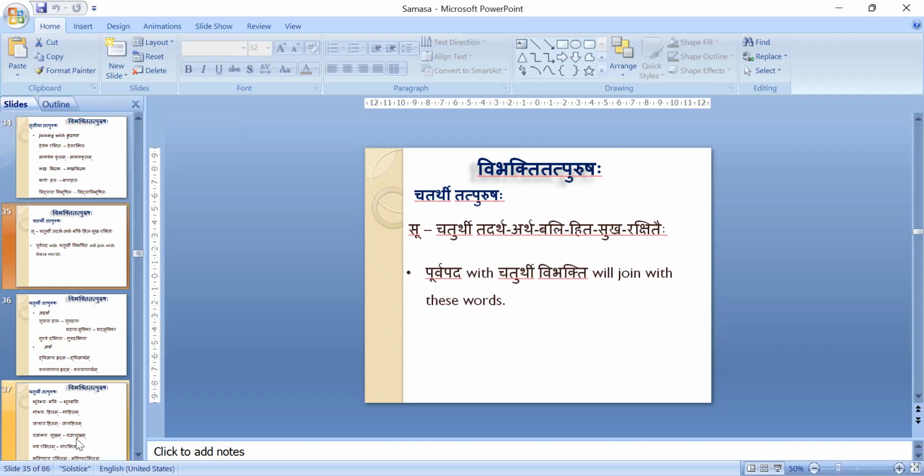Hita, for whomever it is good, Chaturthi Vibhakti will be coming. Hita, Sukha. Here Rakshita Shabda is there one more time, because Rakshita means protected. There it was protected by whom. Here it will be protected for whom.